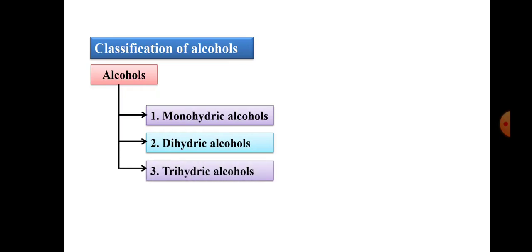Okay. Now, classification of alcohol. First part, in classification of alcohols, the alcohols are classified into: number 1, monohydric alcohol; number 2, dihydric alcohol; number 3, trihydric alcohol; and last one, polyhydric alcohol. This is the classification of alcohol. We discuss one by one.